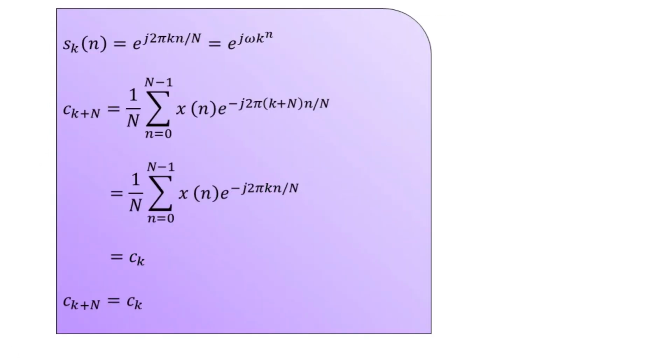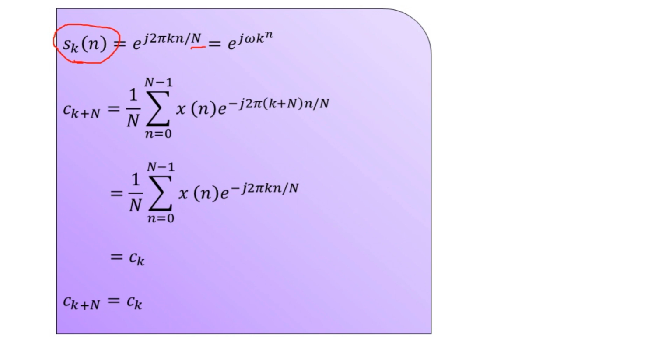The frequency component s suffix k of n is computed as e to the power j times 2 pi k small n divided by capital N. We can also represent it in the form e to the power j times w suffix k multiplied by small n. The function s suffix k of n on the left hand side of the above equation is periodic with the time period capital N, as utilized in this representation.